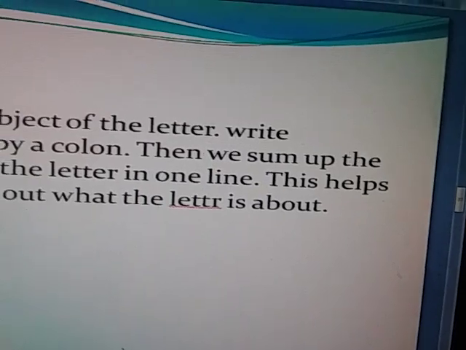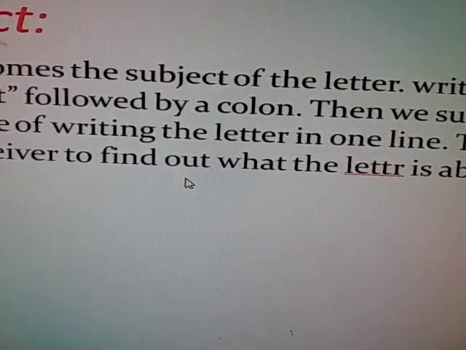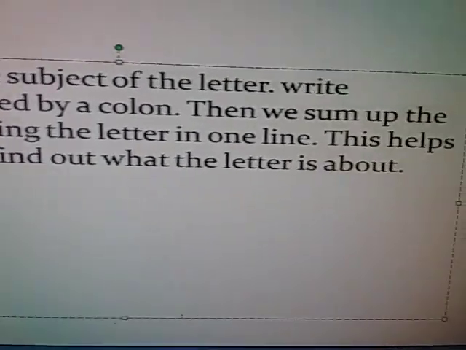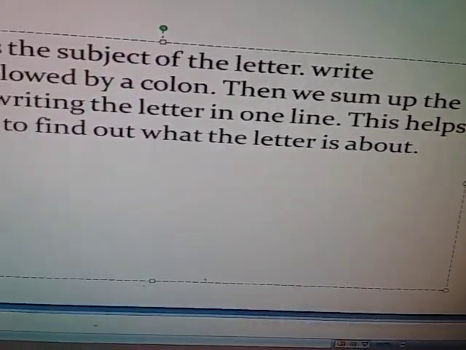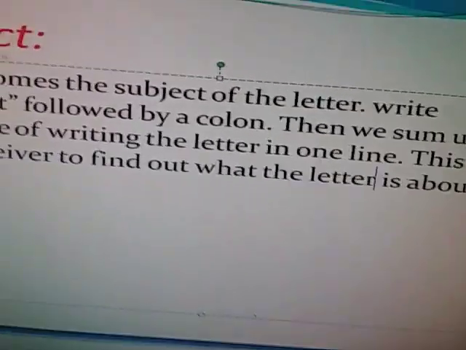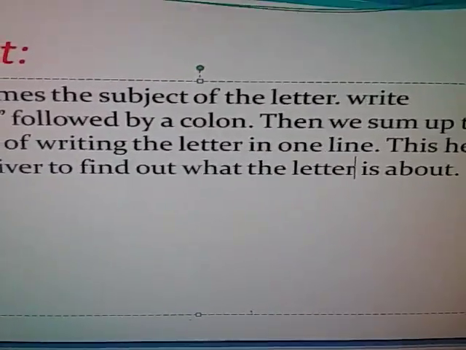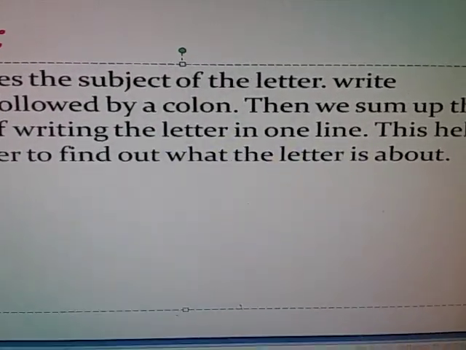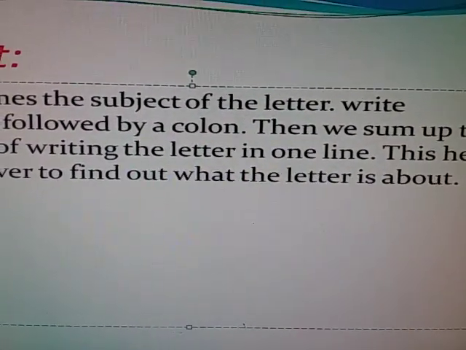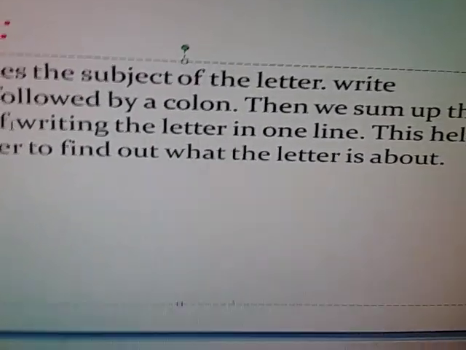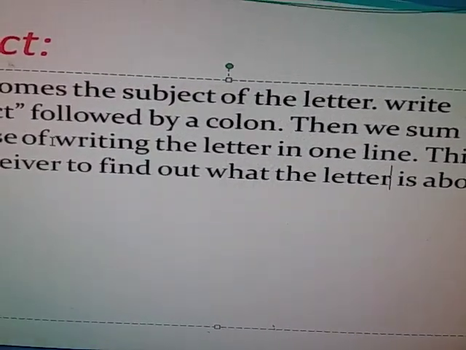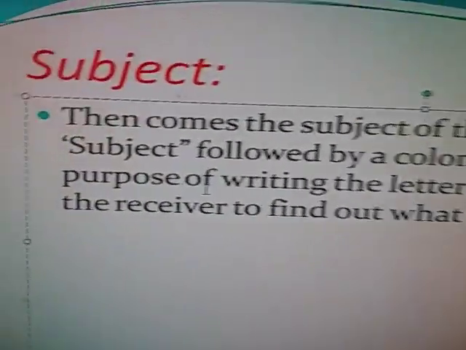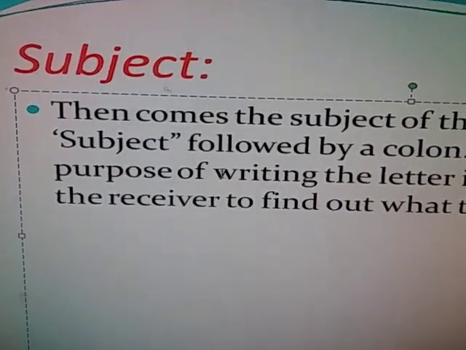This helps the receiver to find out what the letter is about. Dear students, the subject should be a phrase, having few words, or a short sentence. The subject tells what we are going to write about in the letter. So it is a very important part of a letter.